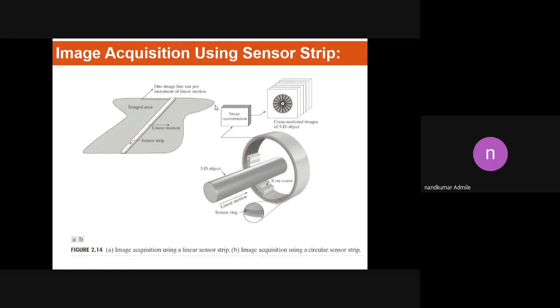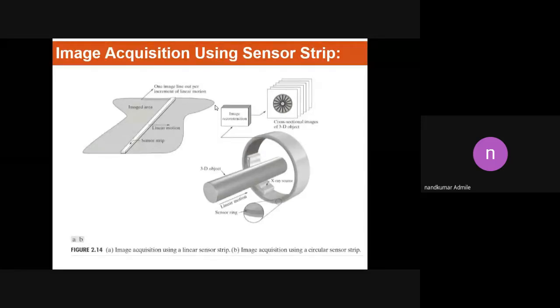Okay, so what is meant by a sensor strip? It has a number of sensors. In the first method we use only one sensor, which might be a photodiode, but in this case we use a number of sensors, and all of them can be mounted on one strip, and that strip is called a sensor strip.